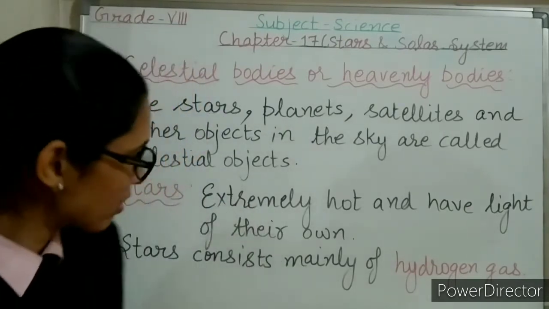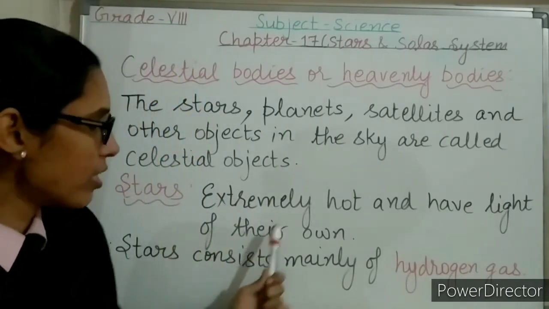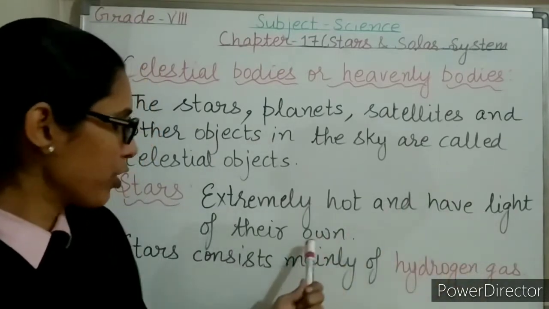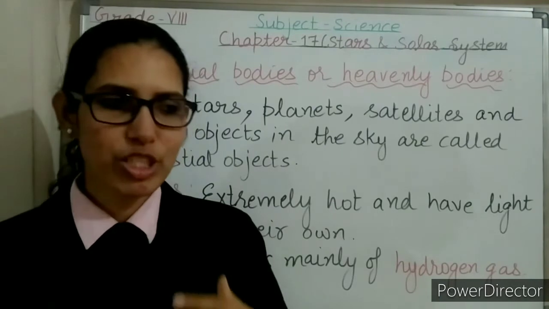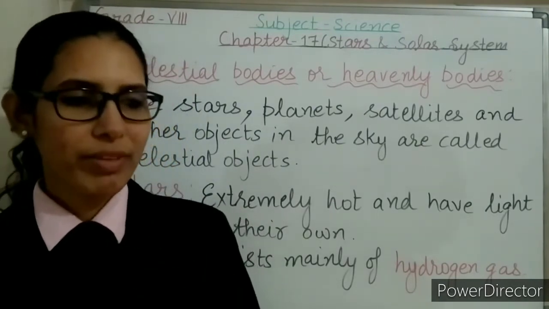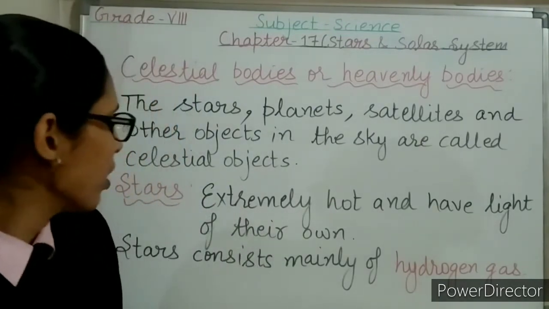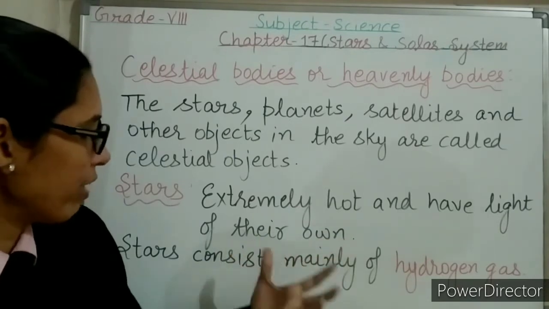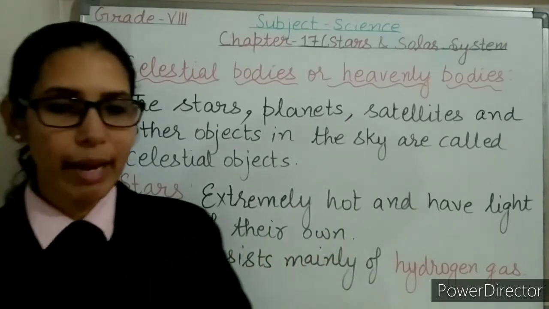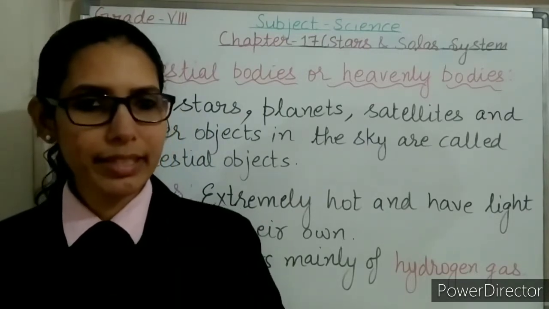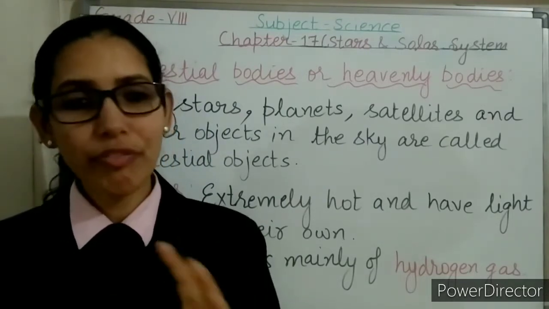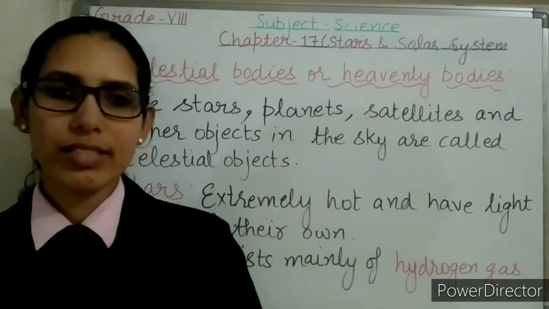Now I'm going to start with stars. Stars are extremely hot and they have light of their own. Stars are luminous objects. Luminous objects are the objects which emit light. So stars are extremely hot, they have light of their own. Stars emit heat and light continuously. So what is the source of heat and light in the sun and in these stars?